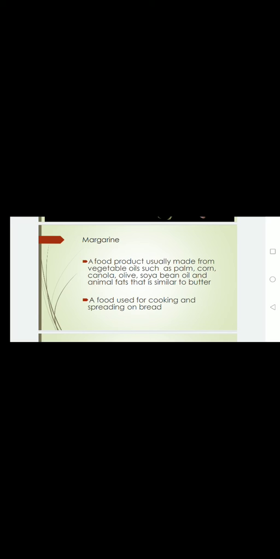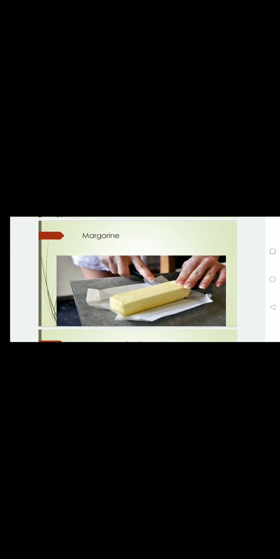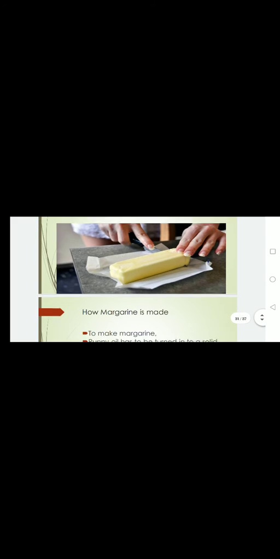It is similar to butter, but the main difference between butter and margarine is that butter is made from dairy milk and margarine is made from vegetable oils. You can see margarine, it looks like butter. It is similar to butter, but they have different composition.